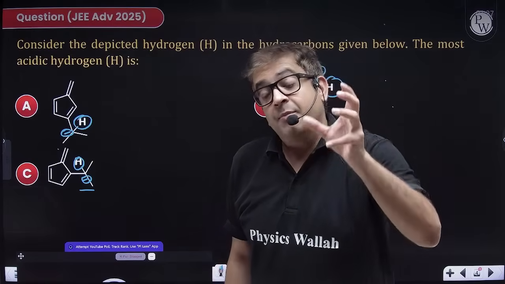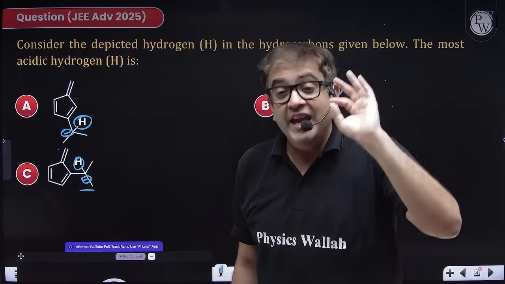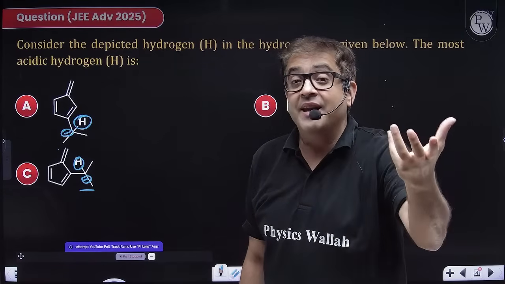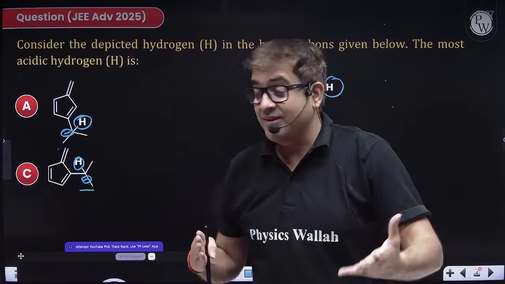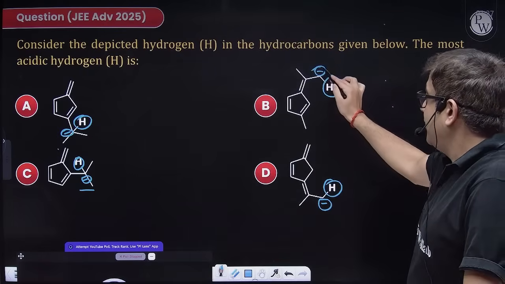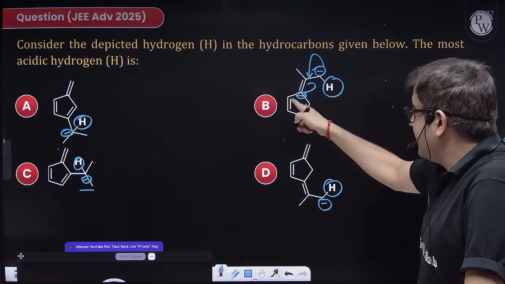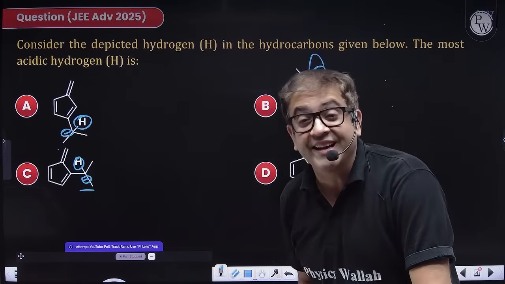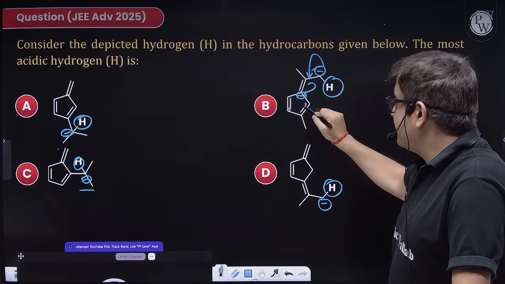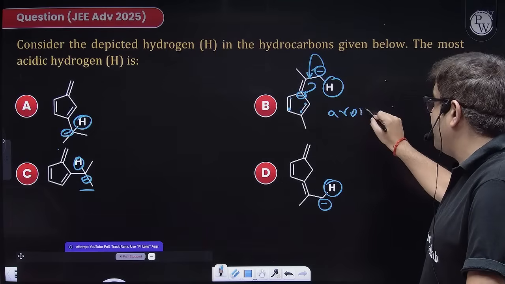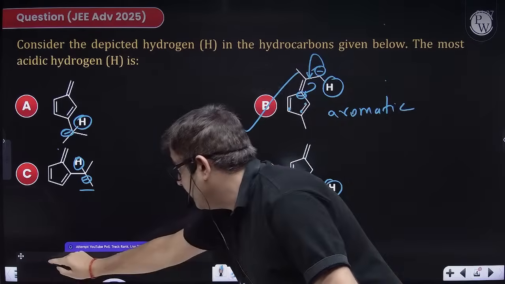Whenever carbon can release H plus, sir, carbon is not electronegative. How can it release H plus? If the carbon ion is aromatic, aromatic is the extreme case of resonance stabilization. So if you just watch over here, if this minus goes here and this minus comes here, this ring will become aromatic. Why? Huckel's rule, because it will then have 6 pi electrons. So therefore it will gain aromaticity, which is the extreme case of resonance stabilization, and hence B will be your